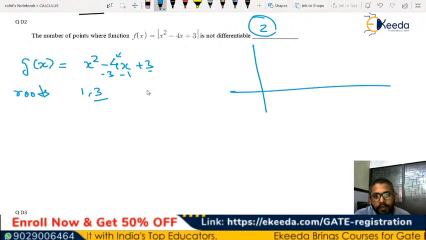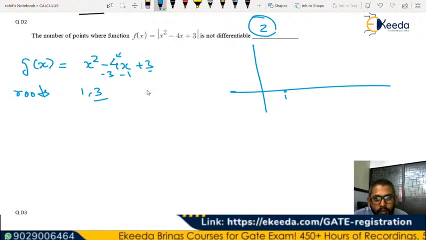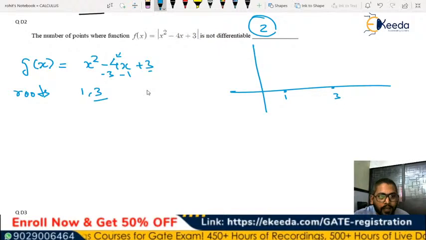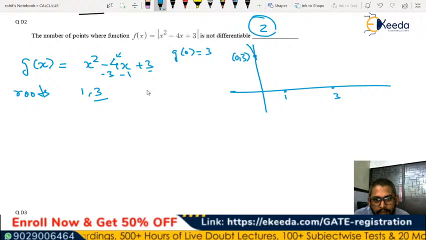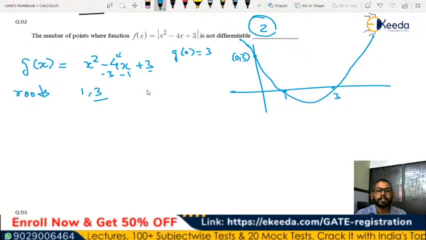So we know that a second order equation will be of parabolic form, right? And if we know the roots, this is 1 and let's say this is 3, then we can say the function value at g of x. So g of 0 will be how much? 3. So somewhere at this 0, 3, this function will be passing, and it will be like this. This is going to be the function.